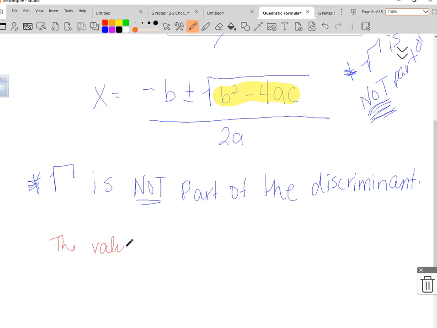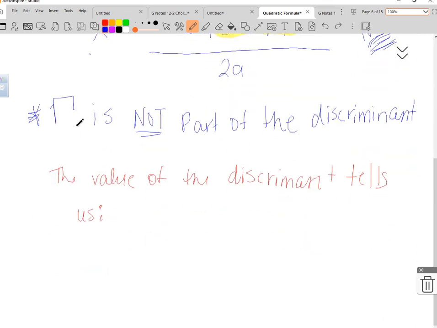So the value of the discriminant tells us: if it's positive, some number besides 0, no negative, we're going to have two solutions.